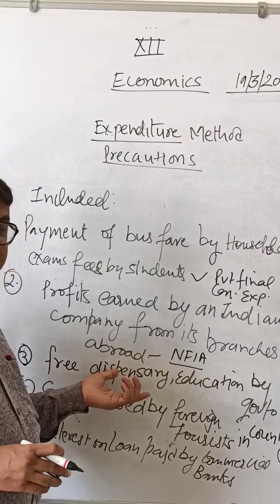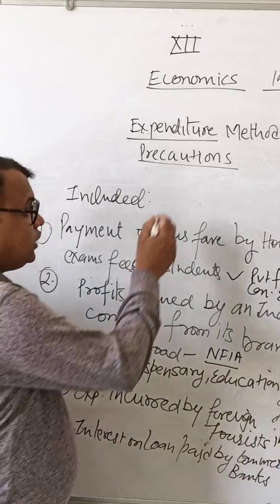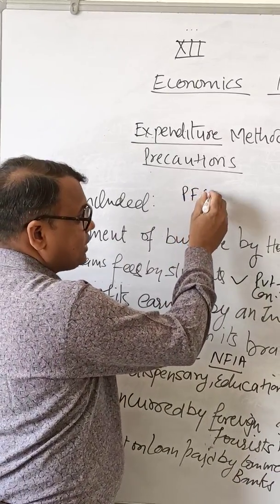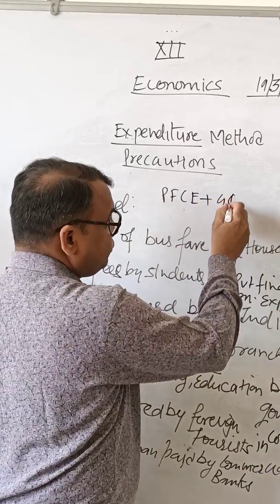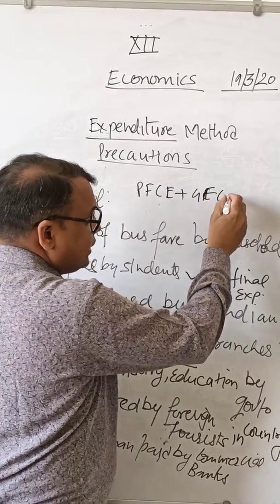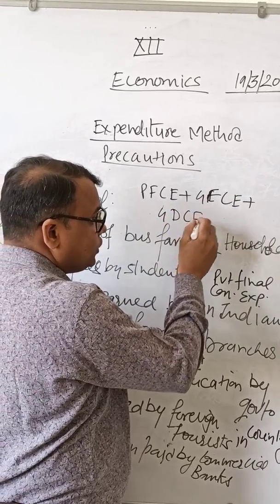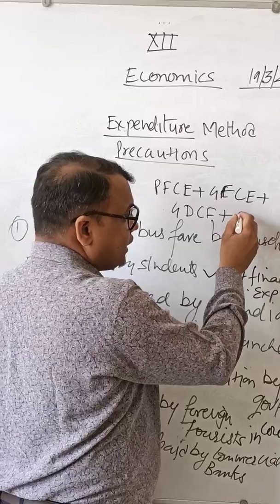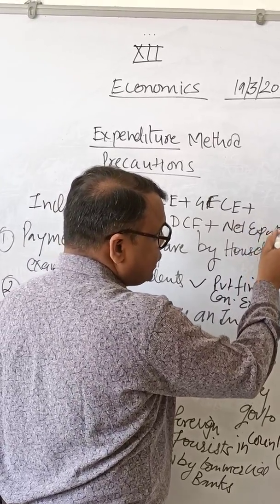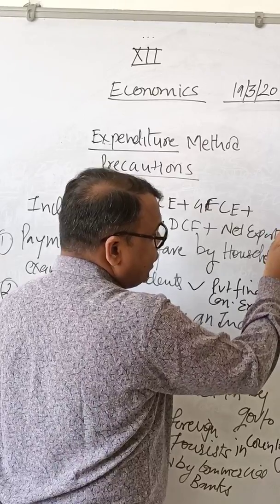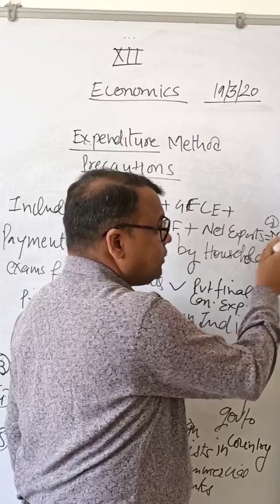What is this? This is the component of government final consumption expenditure, and I have already told you: private final consumption expenditure plus government final consumption expenditure plus gross domestic capital formation plus net exports. These are the items of GDP, and we can get national income from GDP.